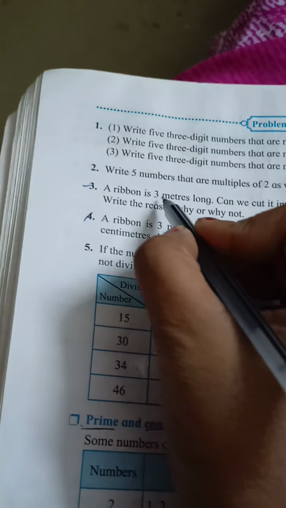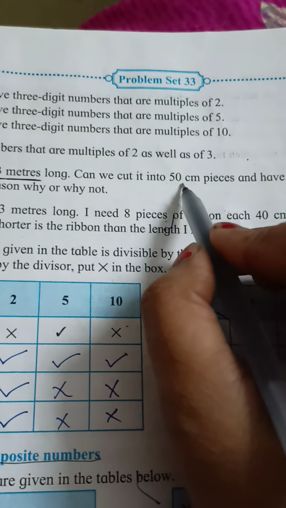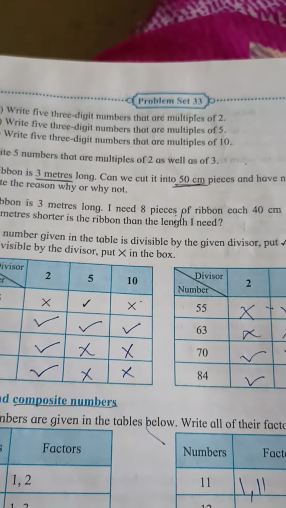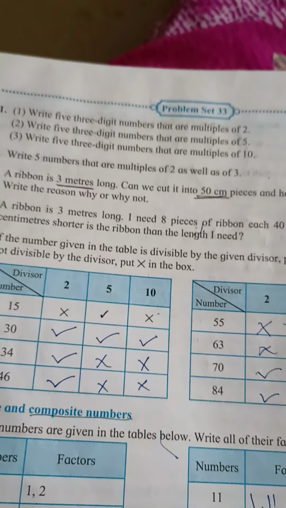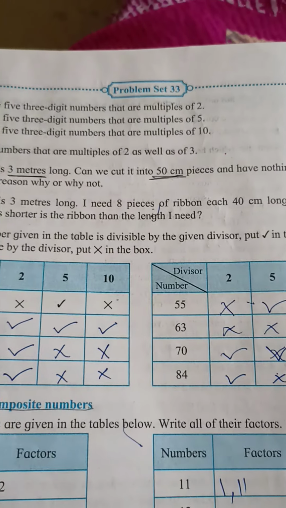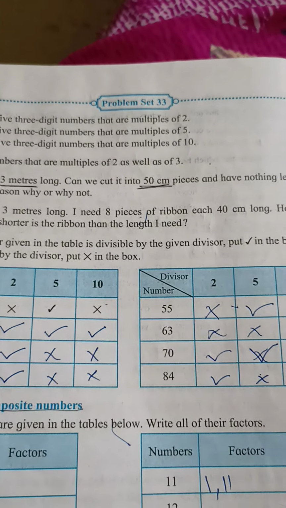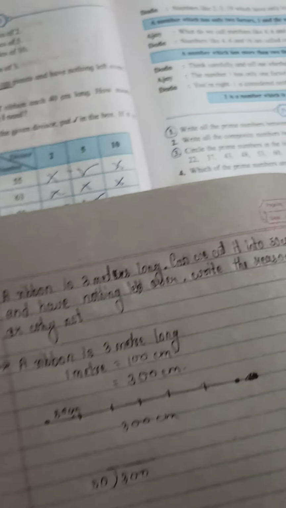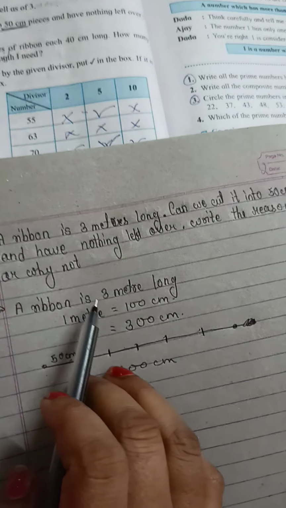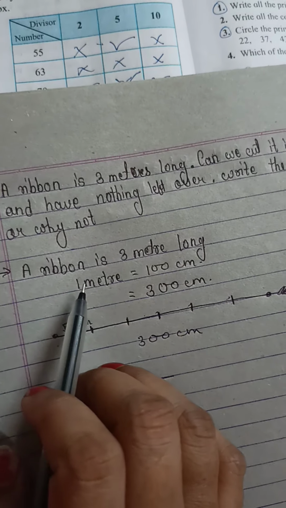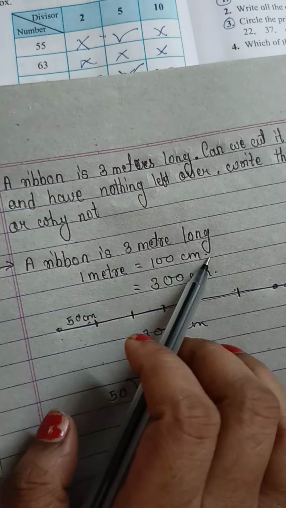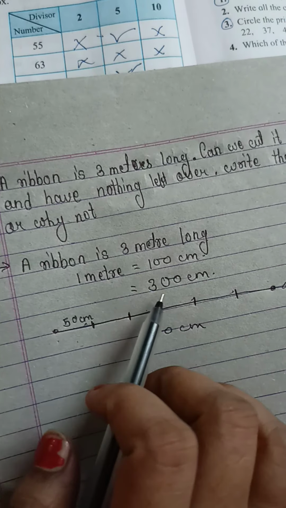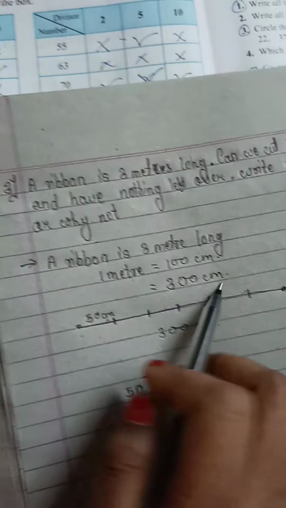We have to see, first of all, that it is given in meter, and in which measurement do we have to cut? We have to cut in centimeter. Clear? So it is in meter, and we have to cut in centimeter. So first of all, we have to make the unit the same. Here it is given a ribbon is 3 meter long, but 1 meter is equal to 100 centimeter. So the ribbon will be 300 centimeter.